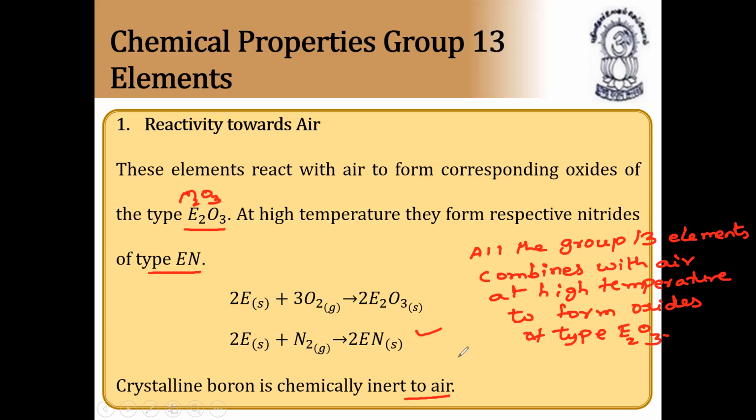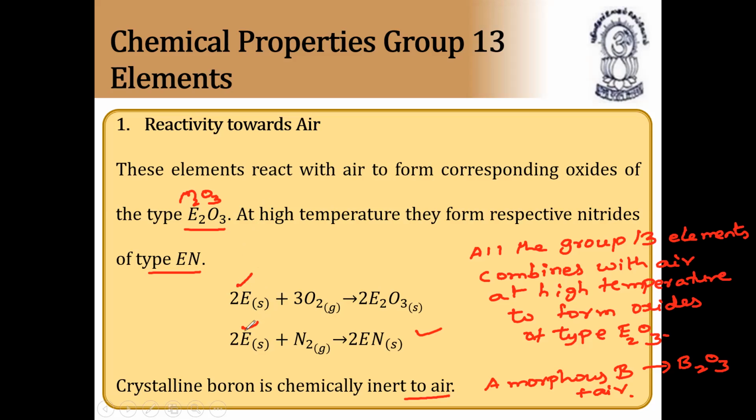So boron is unreactive in the crystalline form. However, finely divided amorphous boron, crystalline boron is not reactive, but amorphous boron at very high temperature, that is 973 kelvin, reacts with air and forms boron trioxide, B2O3. Thermodynamically aluminium should react with air, but it is stable due to a protective oxide layer. All other elements will form oxides.